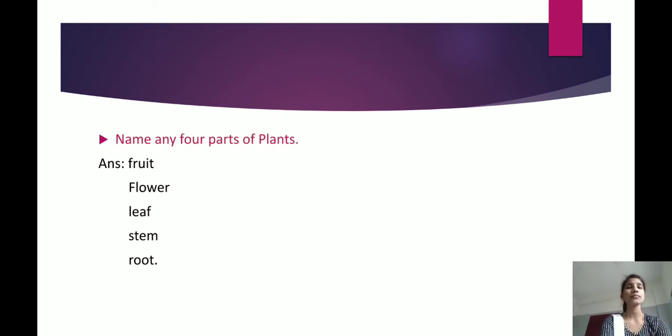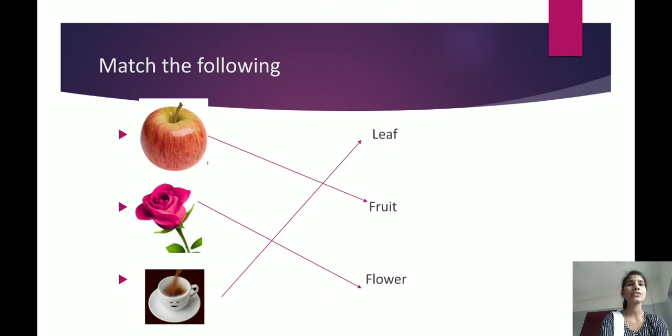The next one. Name any four parts of the plants. See, in the lesson we saw the parts of the plant, right? So you should write a few parts of the plant. First one is fruit. Yes. Flower will be there. Leaf, stem and root. So many parts are there like branches, leaf, right? See here, I mentioned fruit, flower, leaf, stem and root. These are the parts of a plant. Okay.